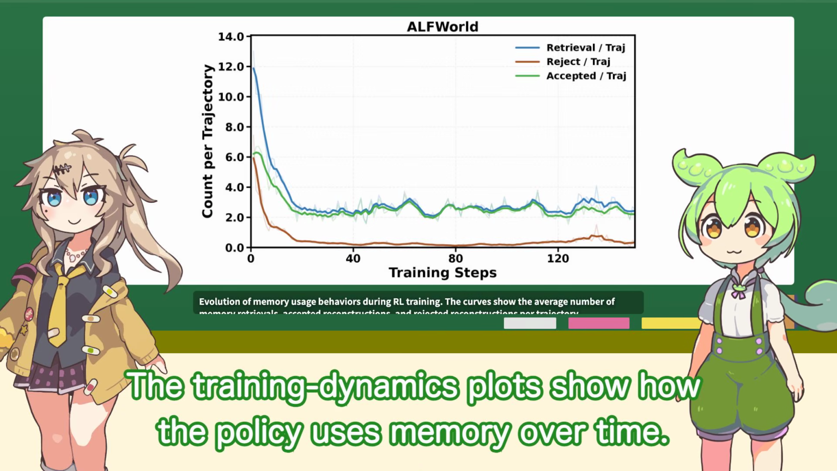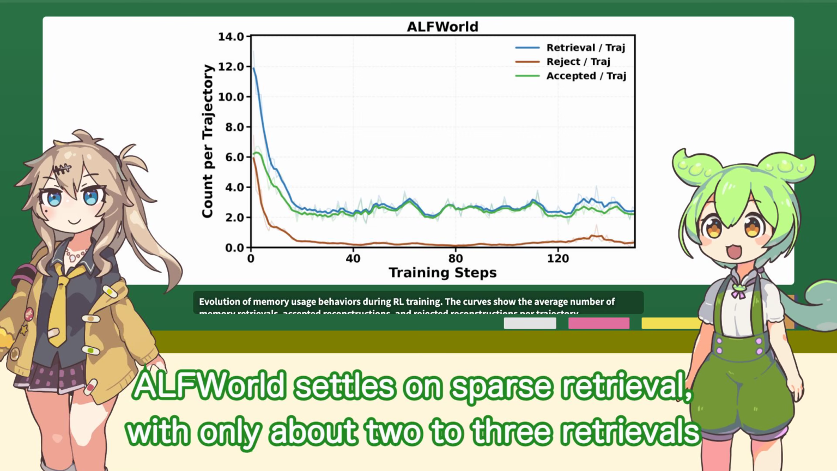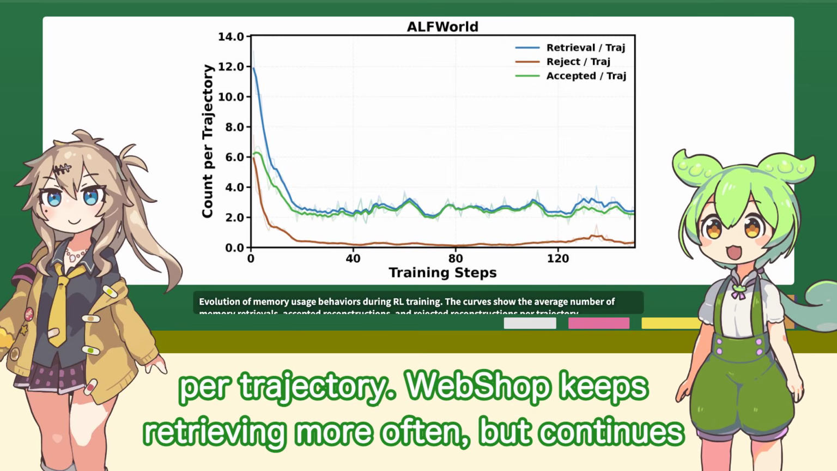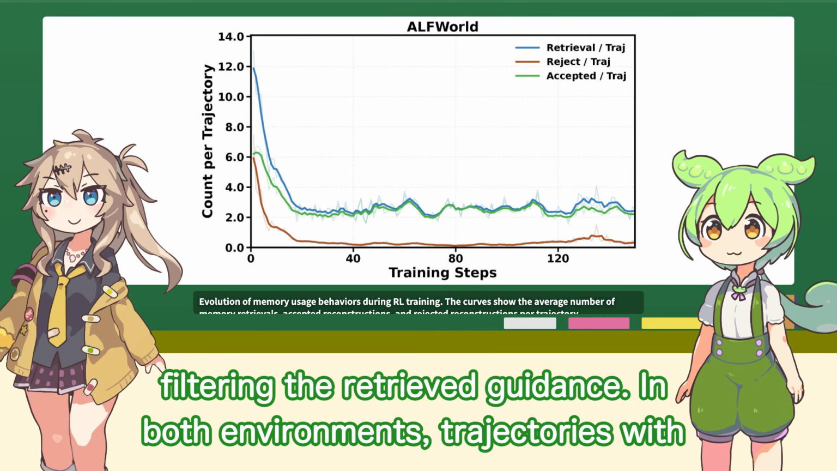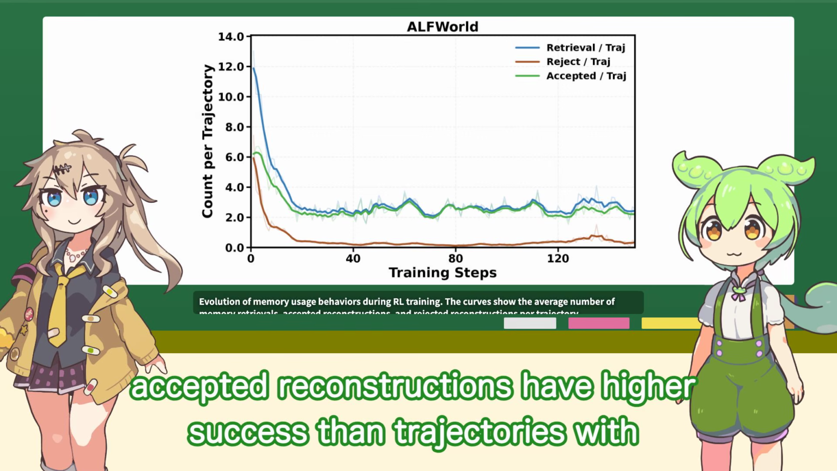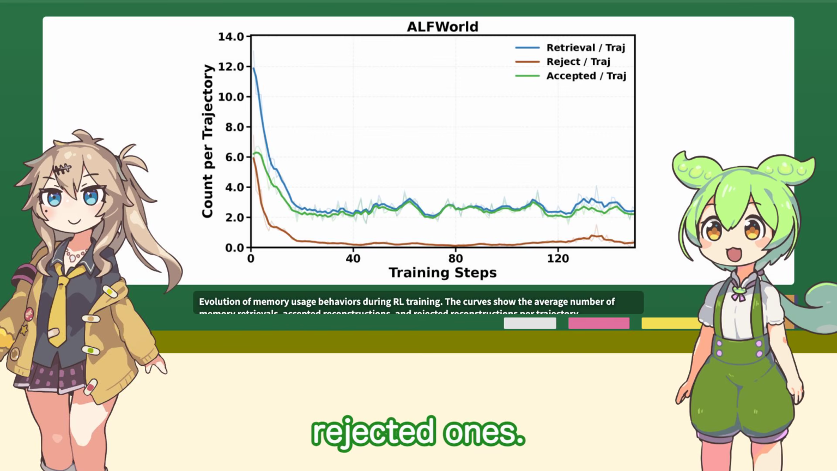The training dynamics plots show how the policy uses memory over time. ALFWorld settles on sparse retrieval, with only about 2 to 3 retrievals per trajectory. WebShop keeps retrieving more often, but continues filtering the retrieved guidance. In both environments, trajectories with accepted reconstructions have higher success than trajectories with rejected ones.